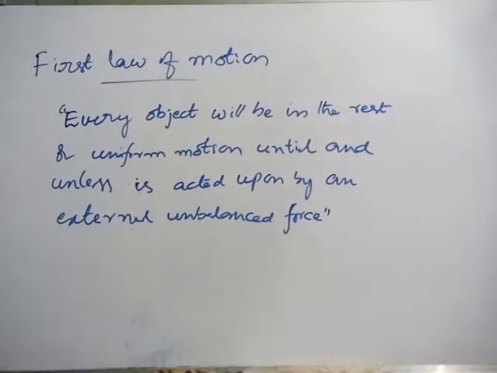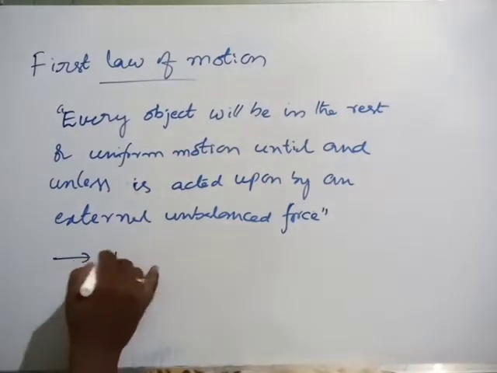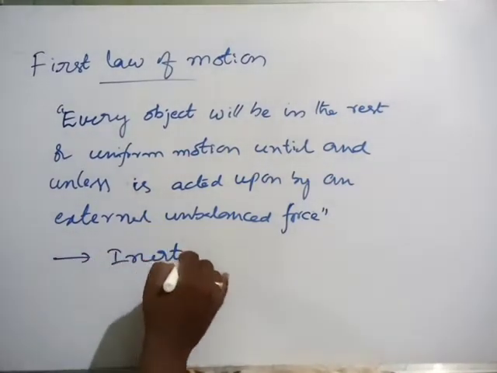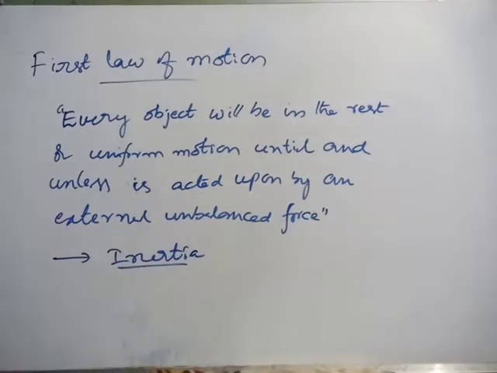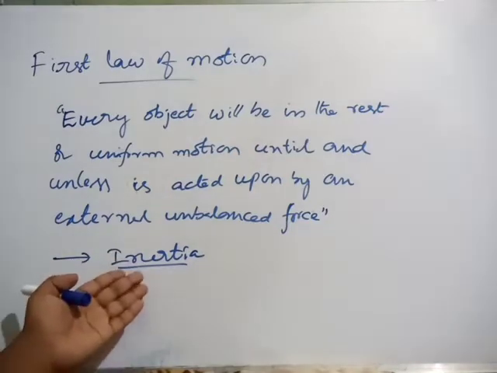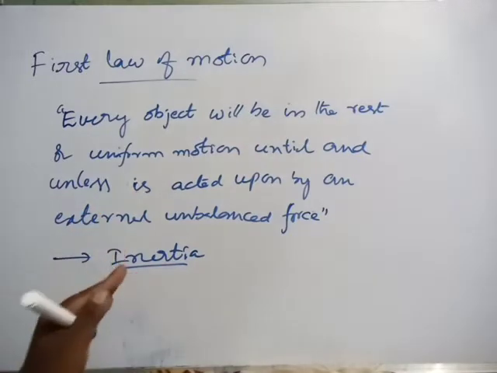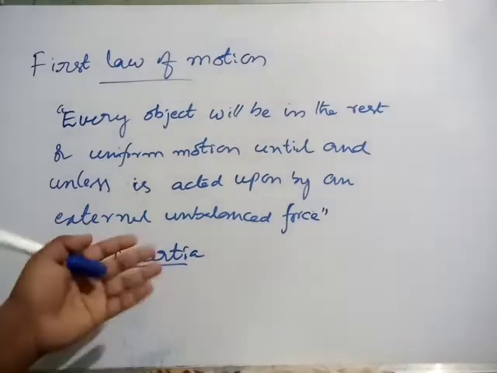Based on the first law of motion, we are discussing one more concept, that is inertia. That's why the first law of motion gives the inertia of an object. What is meant by inertia? Inertia is related to the mass of the object, and the object always resists a change in its position.